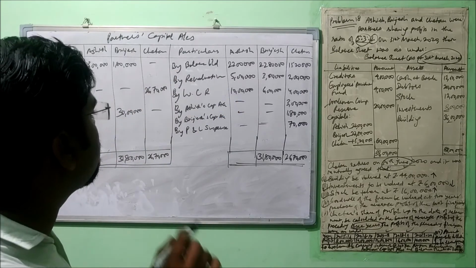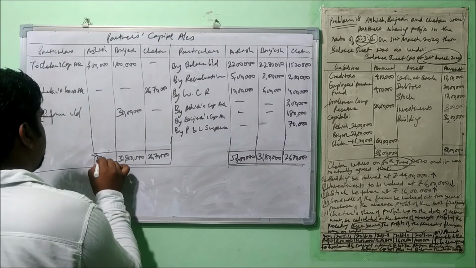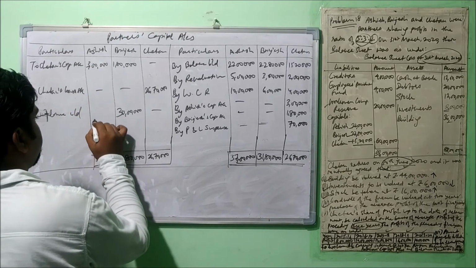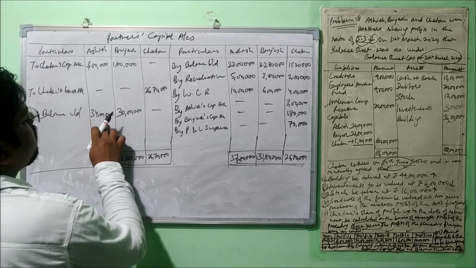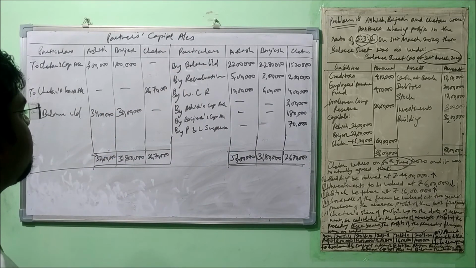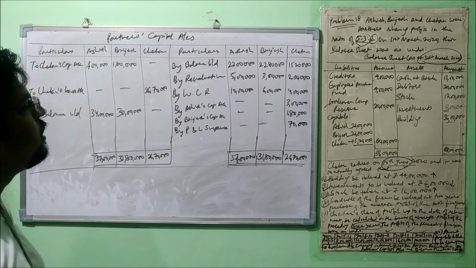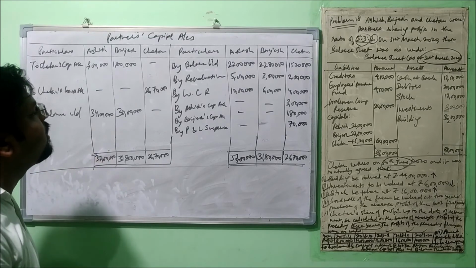Okay, now let's talk about Ashish. This 37 lakh we mentioned here as well. Now we deduct 3 lakh out of this, then we get 34 lakh. Alright, so this 34 lakh and 30 lakh will be mentioned in the new balance sheet as the capital of the continuing partners, and this 26,70,000 will be mentioned in the balance sheet as Chetan's loan account. So let's prepare the balance sheet.